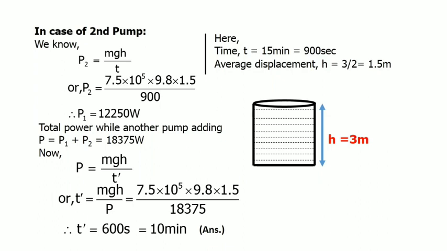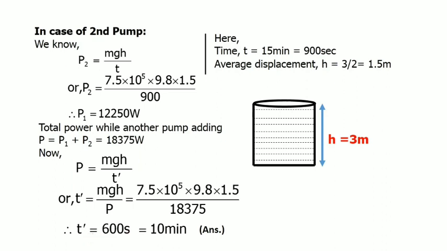So we have the total mass, the average displacement of water, and the total power. If we apply the formula of power, P equals mgh by T prime, in that case we have to calculate T prime. Rearranging, we can write T prime equals mgh by P. Putting in the values of mgh and P, we get the time is 600 seconds.